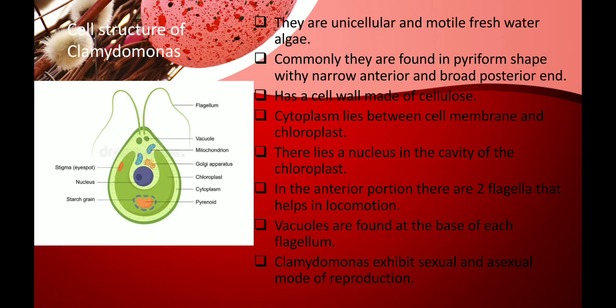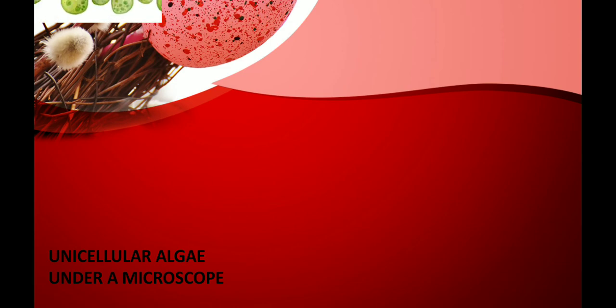But in an algae, you don't see all these things. You have only chlorophyll, which helps in photosynthesis, so that it can prepare its own food. And moreover, another big difference is plants cannot move, whereas we have certain algae which can move. So these are two big differences which show that algae are not plants.